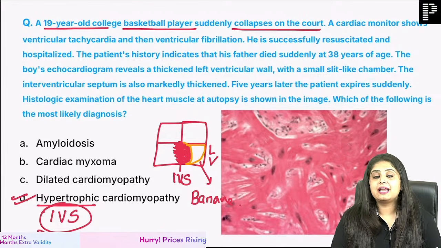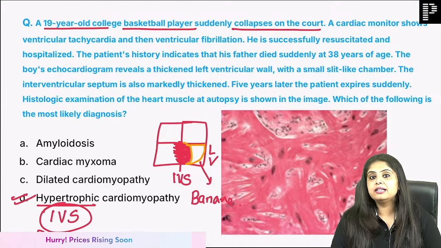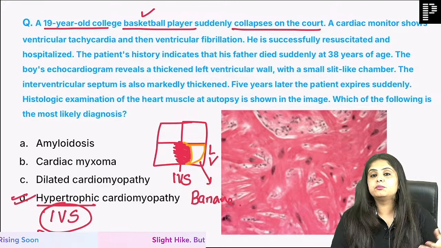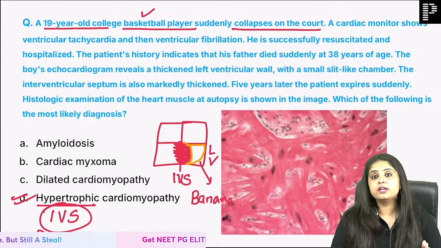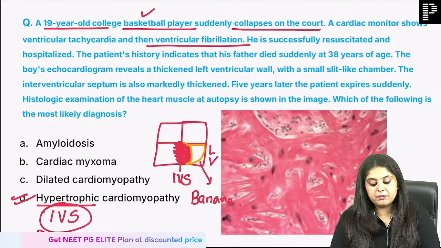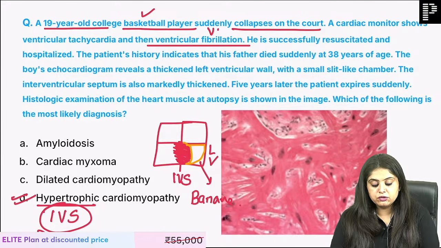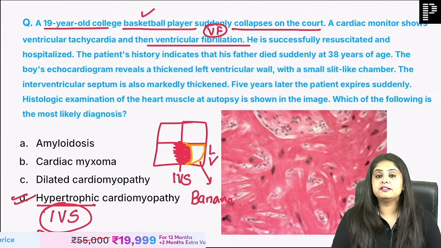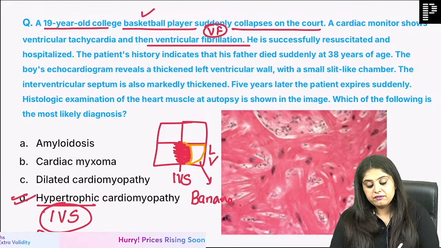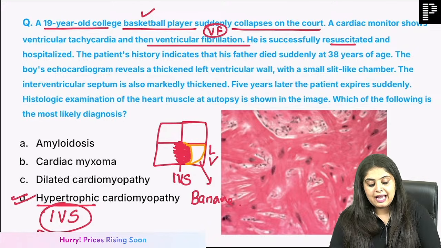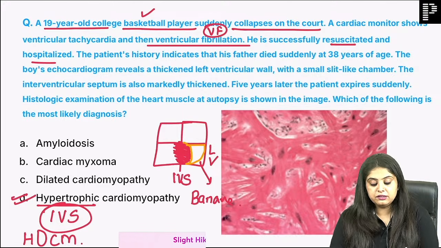That is one question. And because of that, the body is not getting the demand. This person went to play basketball, football, cricket, or some marathon. He did not get the blood supply that his body demanded, and then the patient landed up in ventricular fibrillation, which is also a question that you get in medicine, which you will study for sure after this in the medicine LRR. Now, when we did a resuscitation and the patient was hospitalized, we got a history that the father